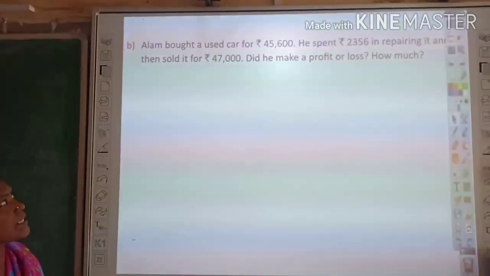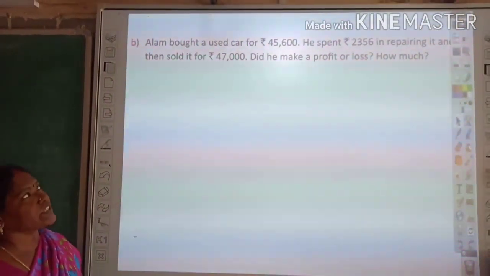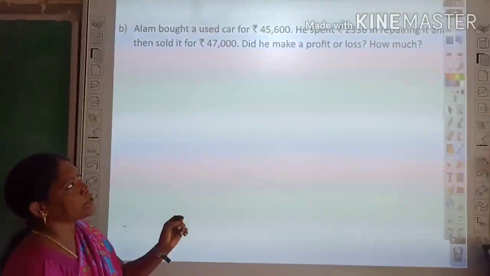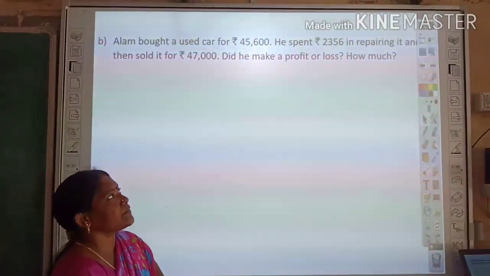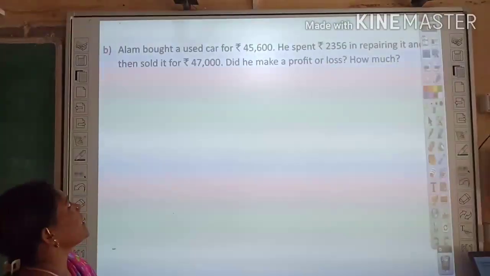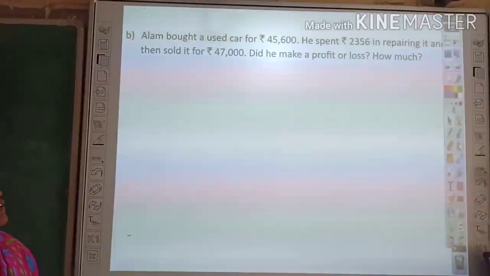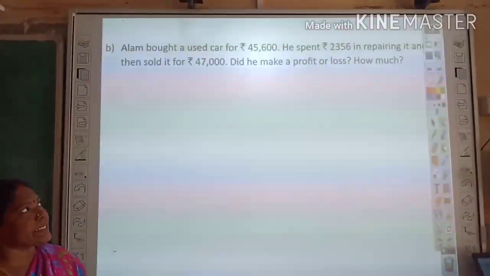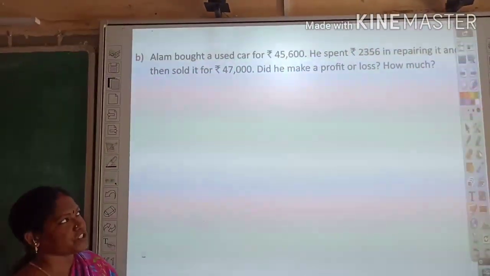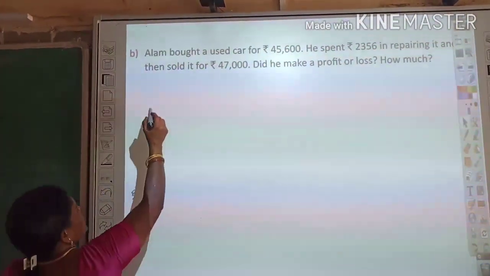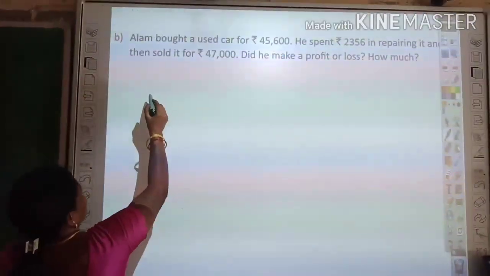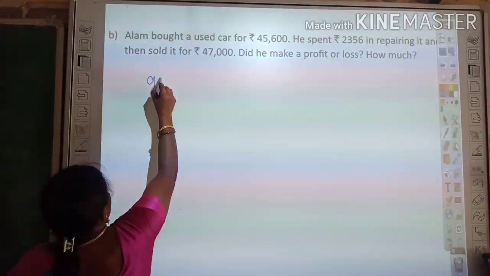The next question. Alam Party bought a used car for rupees 45,600. He spent rupees 2,356 in repairing it and then sold it for rupees 47,000. Did he make a profit or loss? So what was given in the question?